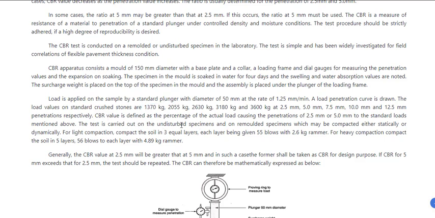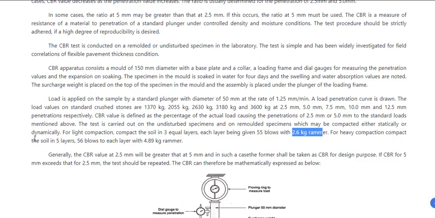The test is carried out on undisturbed specimens and on remolded specimens, which can be compacted either statically or dynamically. So the sample you are using should be undisturbed. Alright, I'll explain this to you in the next slide. For light compaction, compact the soil in 3 equal layers, each layer given 55 blows with 2.6 kg rammer. So you should fill the mold with 3 layers. In each layer, not 25, it is 55 blows with 2.5 kg rammer.